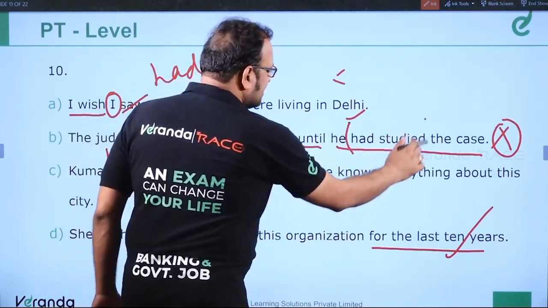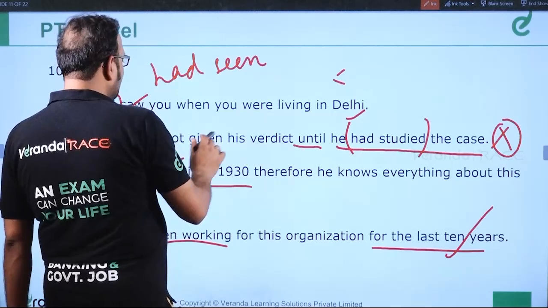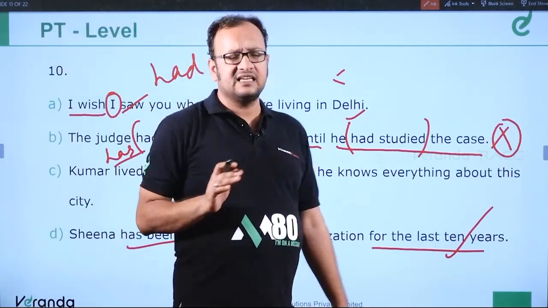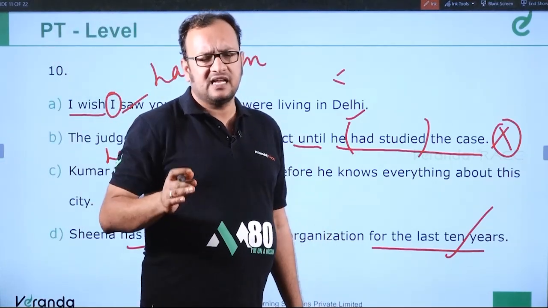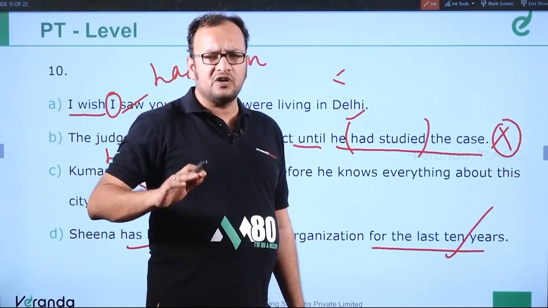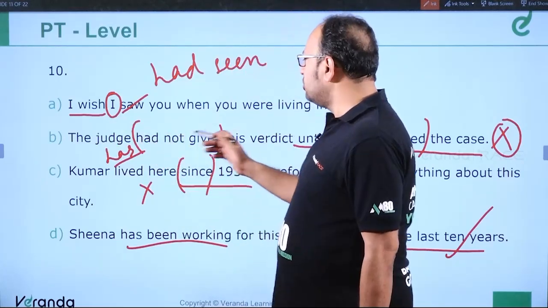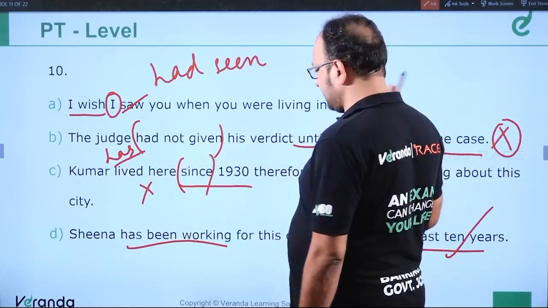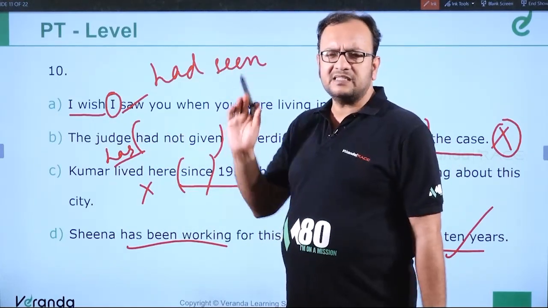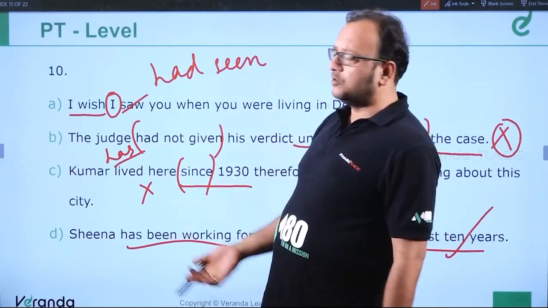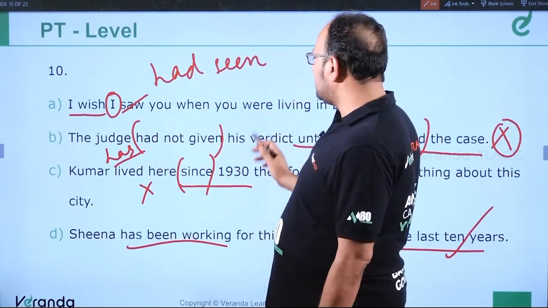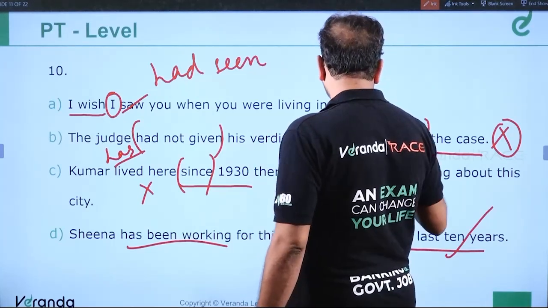Had studied is one action and had not given is one action. So let us understand, not given, had not given is an action or is an inaction. So the answer can be, the judge did not give his verdict until he had studied the case. That can be a simple answer. But my answer would be, the judge had not given his verdict until he studied the case.